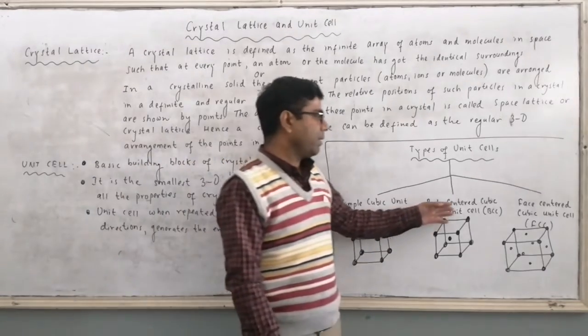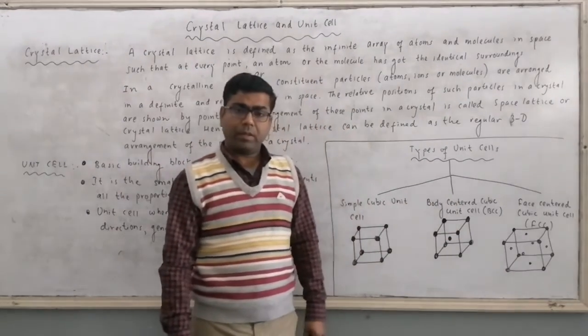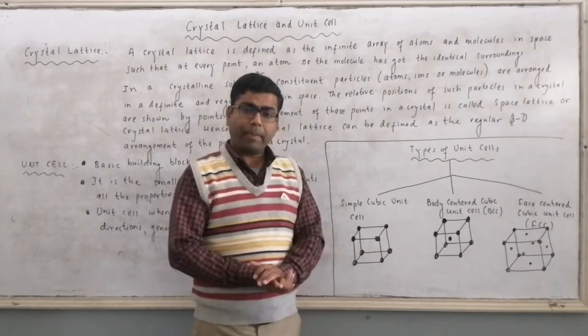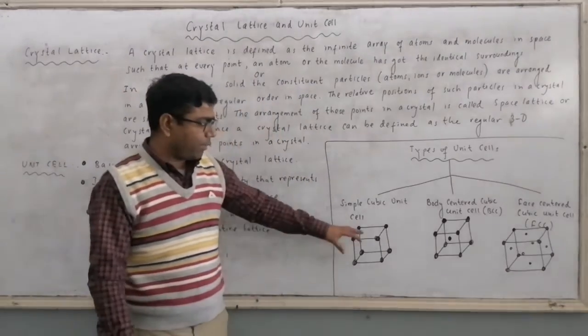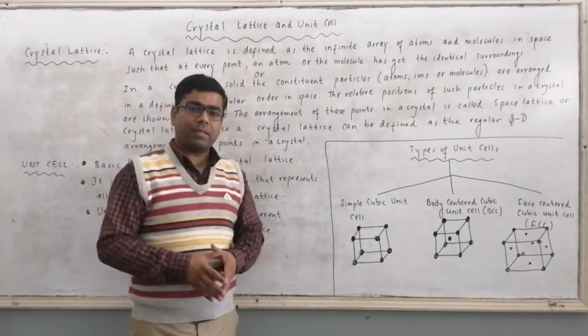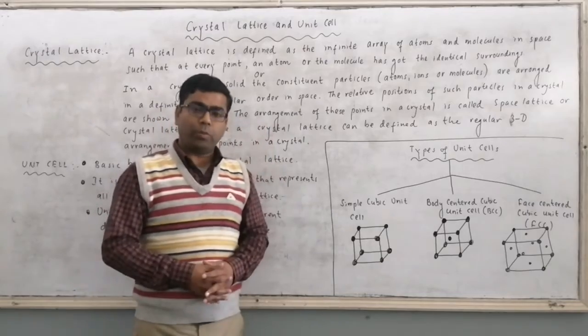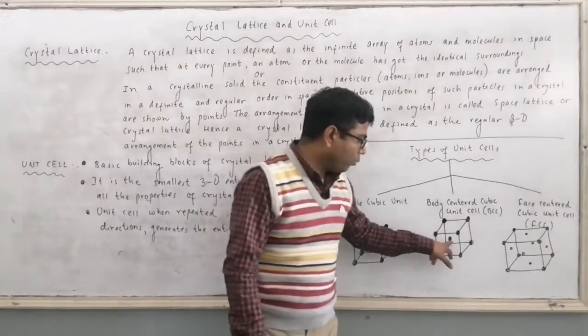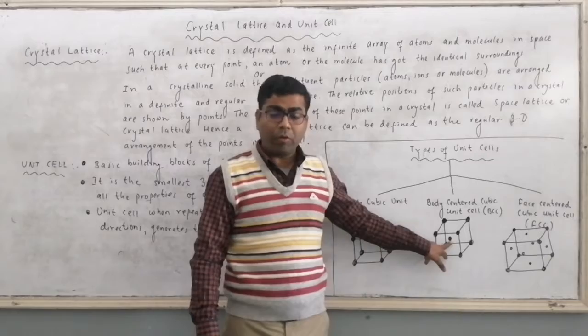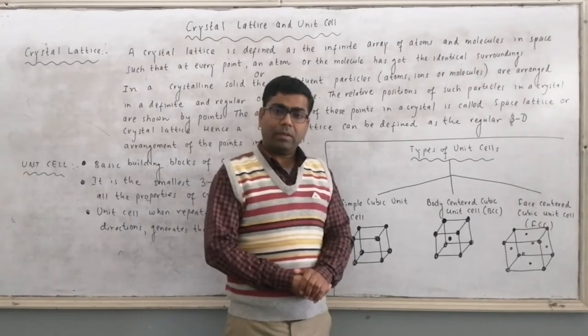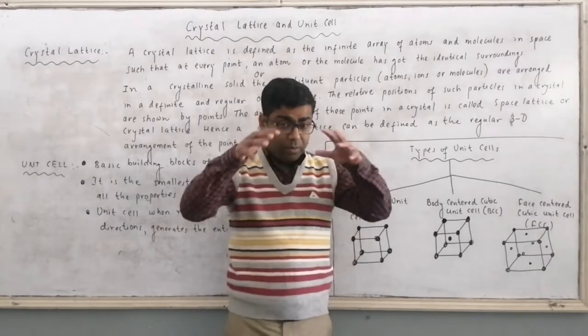Then we have body centered cubic unit cell. So here we are having the same arrangement, but with this, at the center of the body of the cube, we are having one more particle, one more atom or one more lattice point at the center of the body.